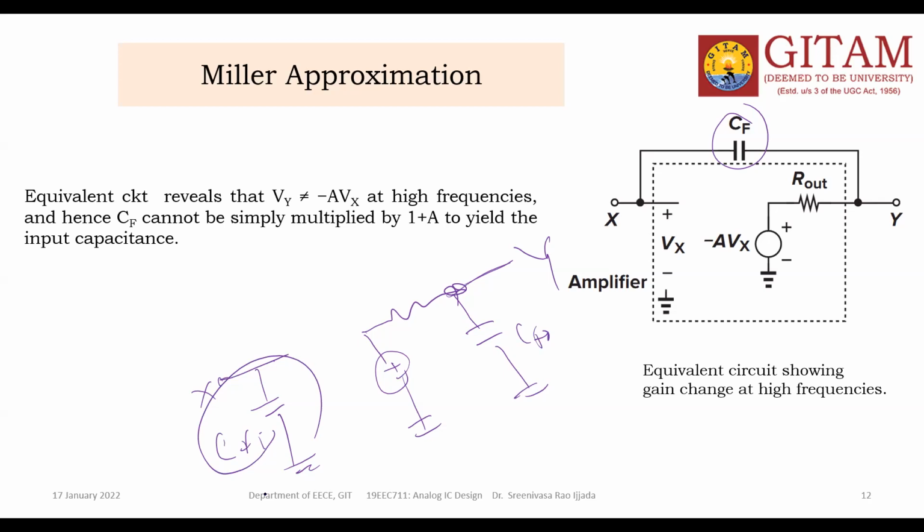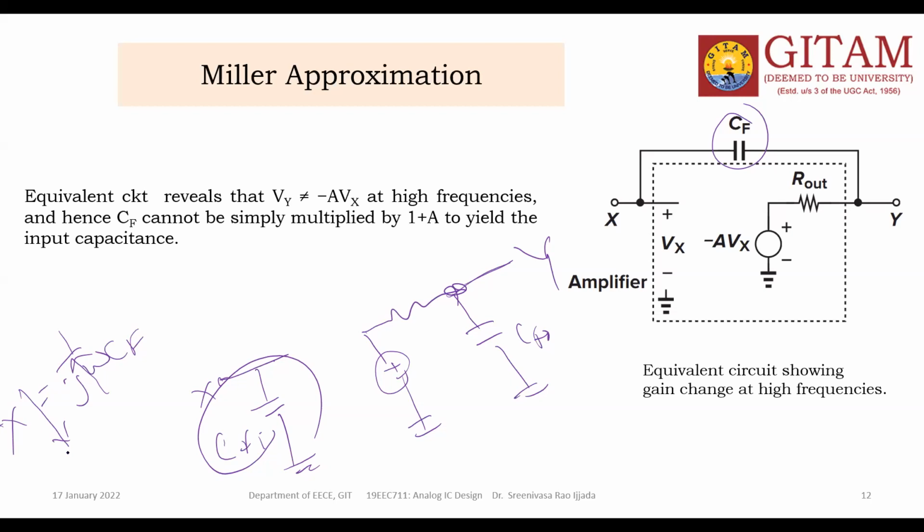At high frequency, what is the impedance of the CF? The impedance is 1 by j omega CF. When the frequency is very high, the capacitor impedance is very low. So at high frequencies, Vy is not equal to minus AVX, and hence CF cannot be simply multiplied by 1 plus A to yield the input capacitance.